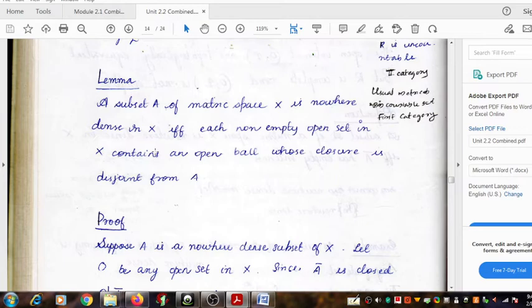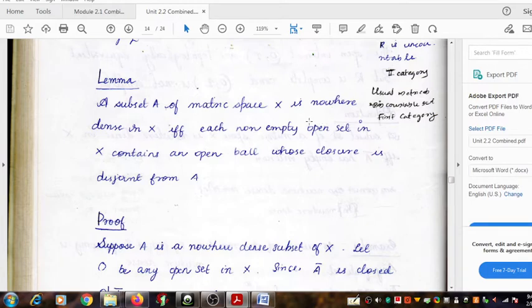This is not a very important or special matter. We know that every open set contains open balls, or can be written as the union of open balls. So let's continue. Whenever we choose an open set, we can very easily choose open balls. So there exists an open ball whose closure, since we are choosing from the open set,